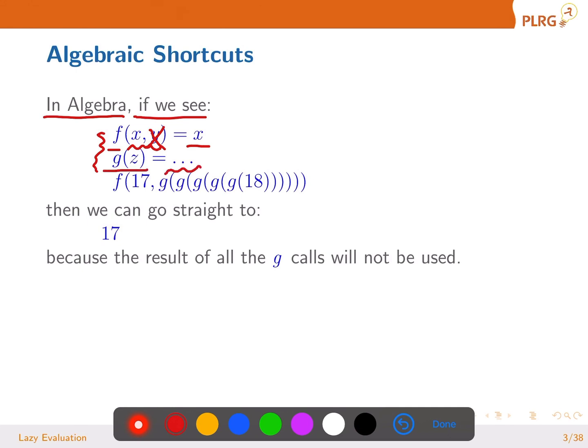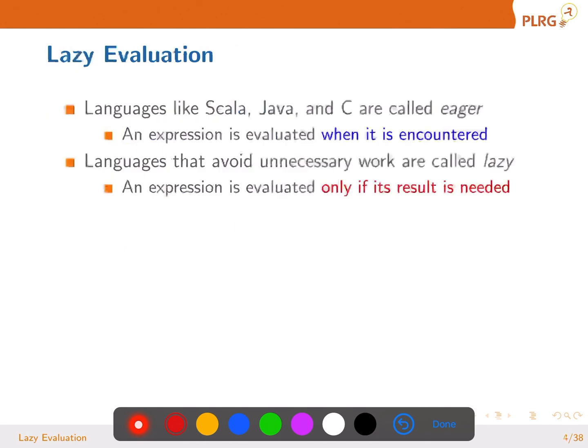Then when we have this function call in mathematics, meaning f is being called with two arguments, and the second argument is really, really complex, but we know the definition of f, where the second argument is always ignored. Then we can go straight to 17, because the result of all the g calls, this many complex computations, will not be used. We know that in mathematics. Right? Then we'd like to take advantage of that knowledge.